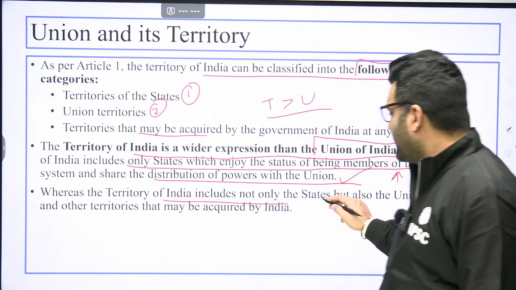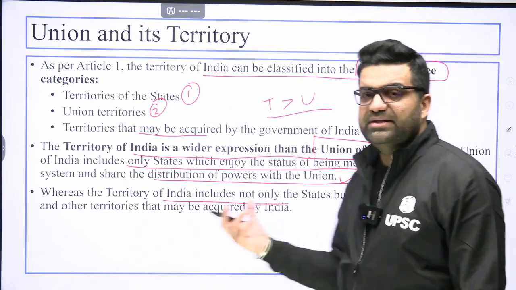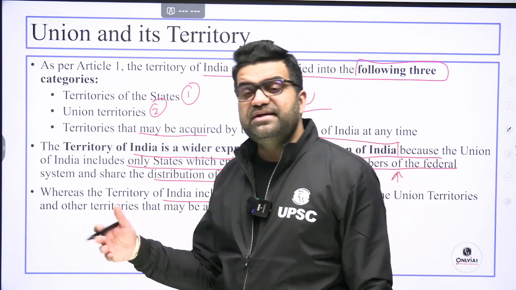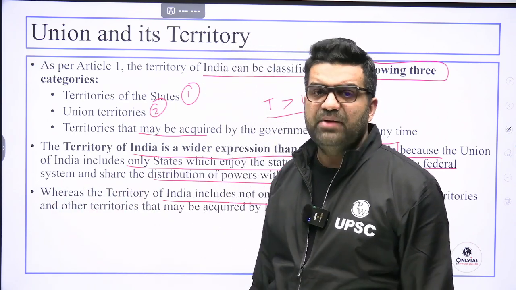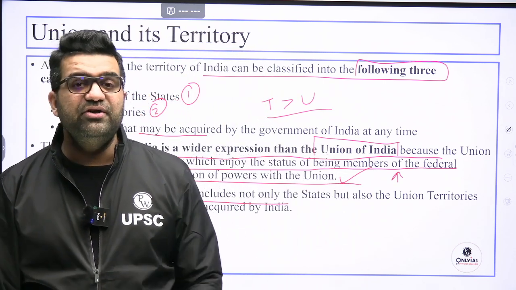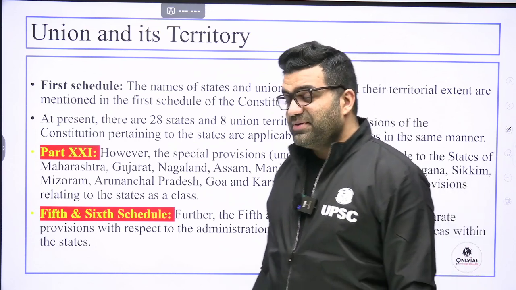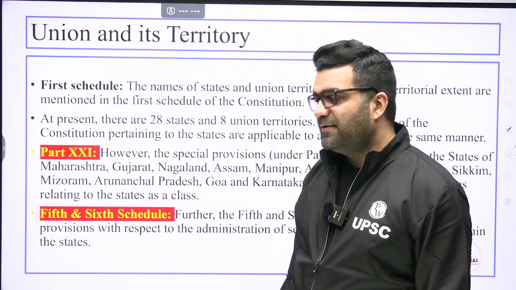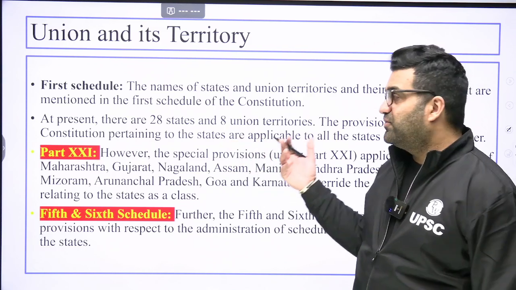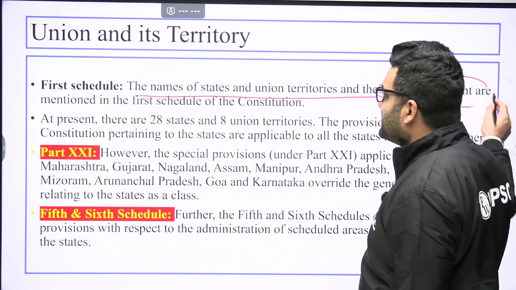Whereas the territory of India includes not only the states but also the union territories, because they are the territories of Union Government: Chandigarh, Andaman and Nicobar, and other territories that may be acquired at a future date. Maybe tomorrow we acquire the Balochistan region of Pakistan, or the whole of Pakistan, maybe, right? So these dreams seem realistic when we are in the Modi era, and that is a plausible situation that could arise.